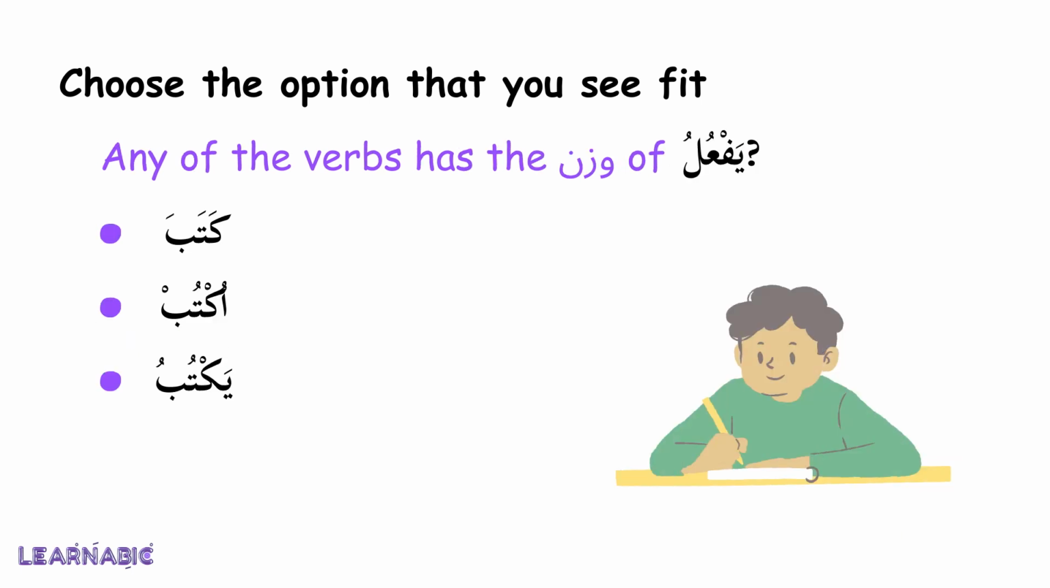Any of these verbs has the wazn of يفعل. كتب، اكتب، يكتب. Right, it's يكتب. كتب, it's in the past tense form. اكتب, it's the imperative form.